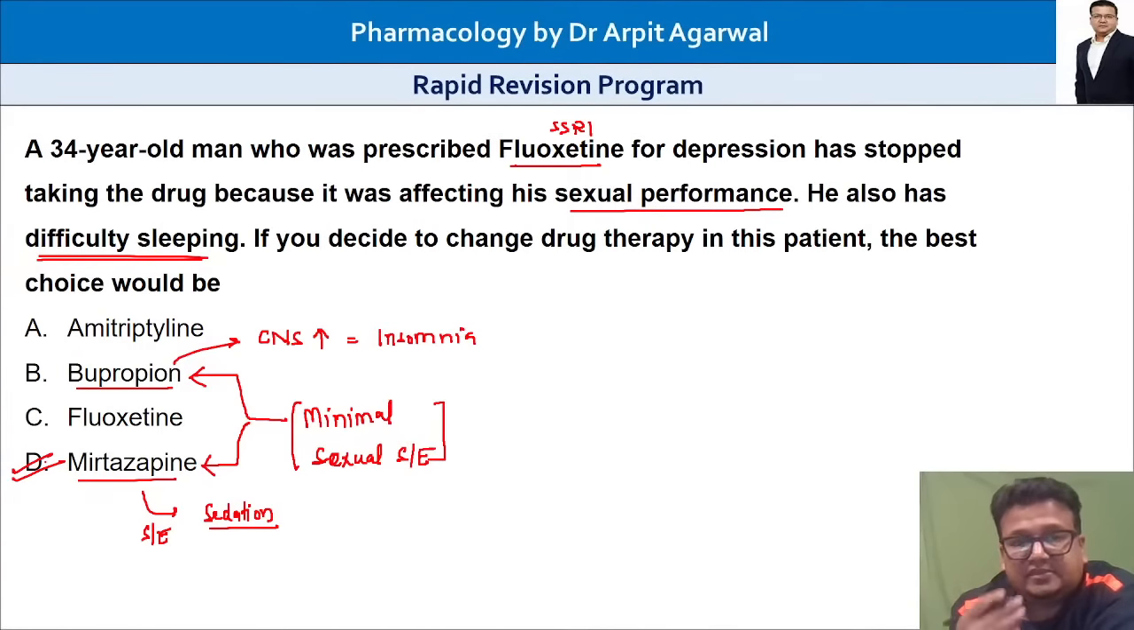Bupropion is anti-smoking, that is correct, but that is not relevant to this particular question. Here what we need to remember is that bupropion is a CNS stimulant. Insomnia, anxiety, epilepsy, seizure, these are problems with bupropion, while mirtazapine is a sedative. This patient also has difficulty in sleeping, so that is why mirtazapine is the answer. Otherwise bupropion also has very minimal sexual side effects. I hope that is clear now. I hope you have remembered something new today. Bupropion and mirtazapine both have minimal sexual side effects.